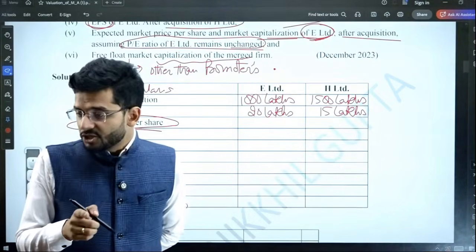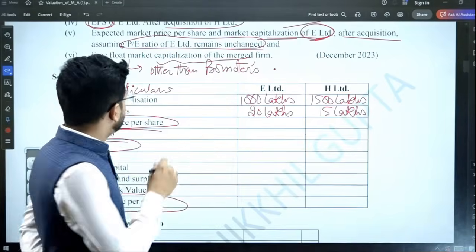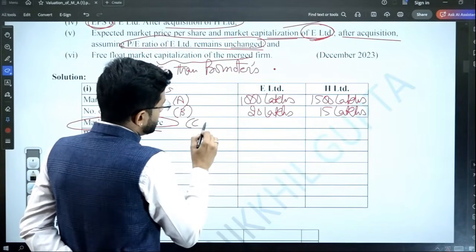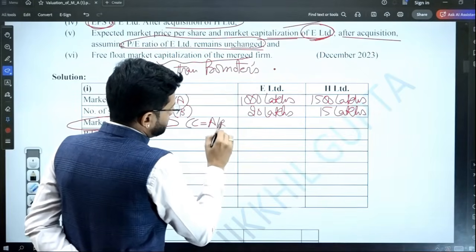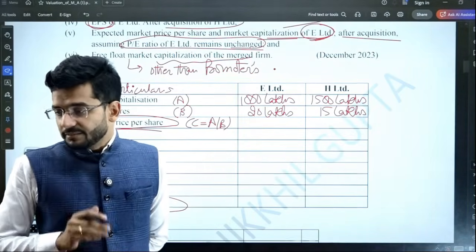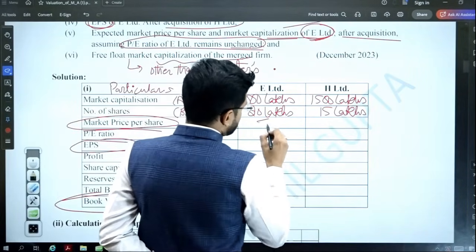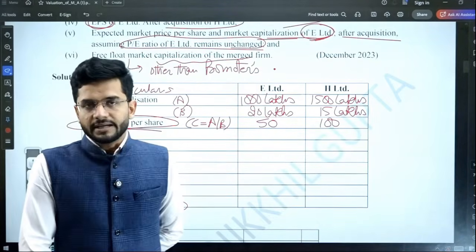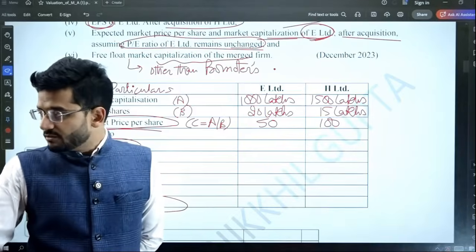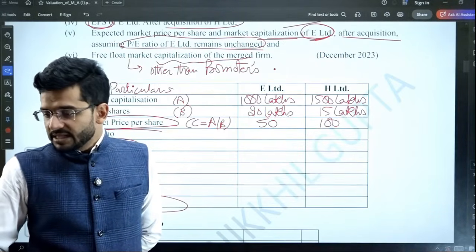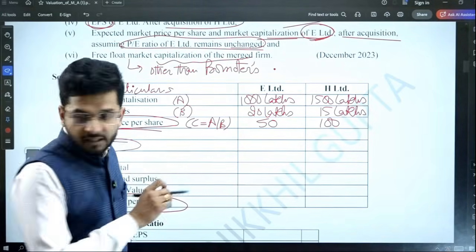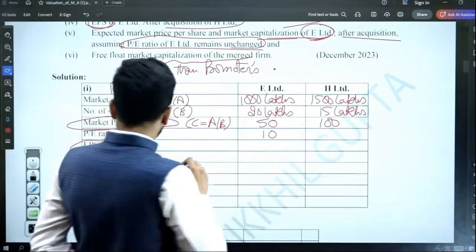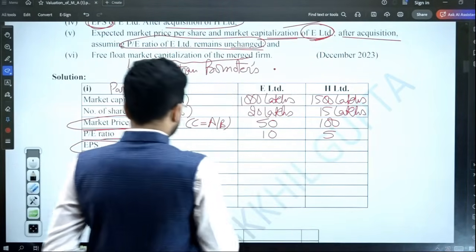So obviously the market price per share can be computed by dividing both of the above things. You can put it as A, this as B, and C is equal to A divided by B. So market price can be computed like this. So this is 50, this is 100. This is the market price. P/E ratio is already given in the question. Guys, P/E ratio is already given in the question. Yes, P/E ratio is 10 and 5.